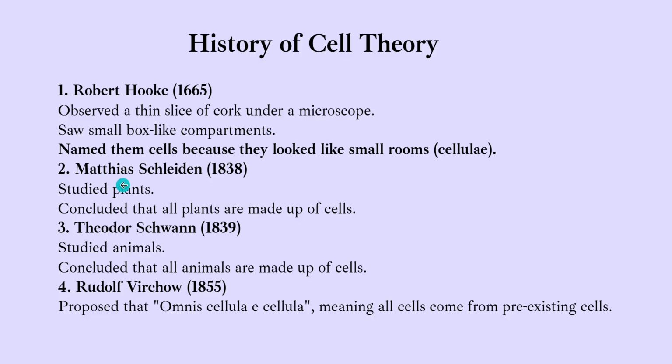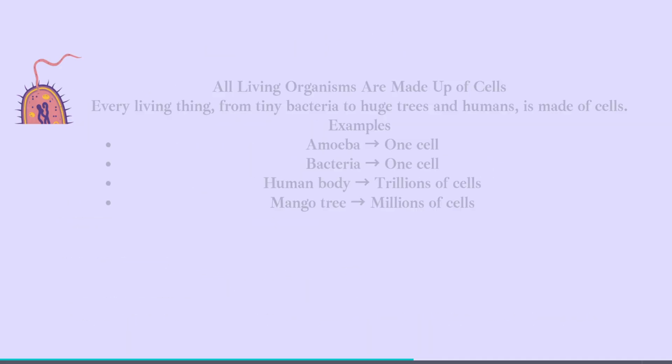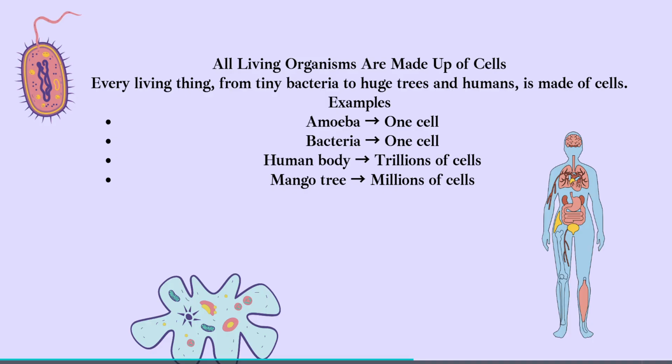Then we talked about Matthias Schleiden, who studied plants and concluded that plants are made of cells. Then Theodor Schwann, who studied animals and concluded that all animals are made of cells. Then we talked about Rudolf Virchow, who proposed that omnis cellula e cellula, meaning that all cells come from pre-existing cells. Right, and then we talked about how living organisms are made of cells, and every living thing from tiny bacteria to huge trees and humans is made of cells.